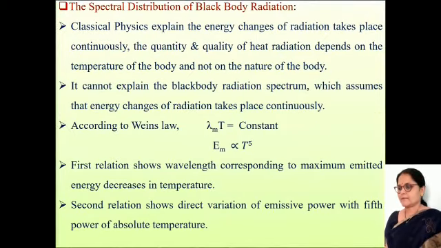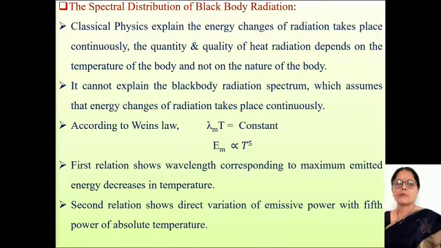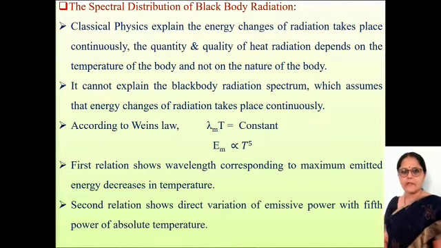The second failure is the spectral distribution of black body radiation. Classical physics assumes the energy changes of radiation take place continuously. The quantity and quality of heat radiation depend on the temperature of the body and not on the nature of the body. It cannot explain the black body radiation spectrum. According to Wien's law, lambda m T is equal to a constant, and E m, that is emissive power, is proportional to T raised to 5.